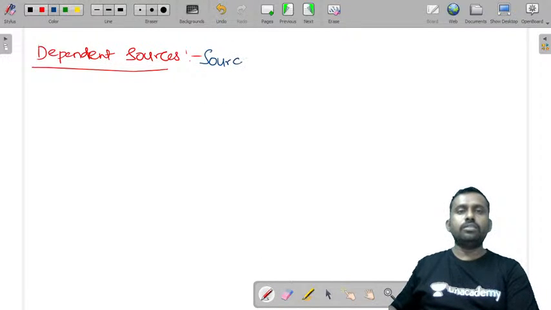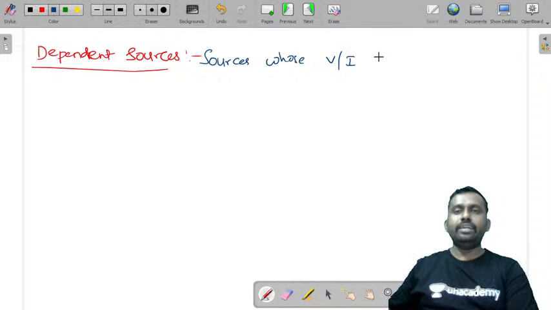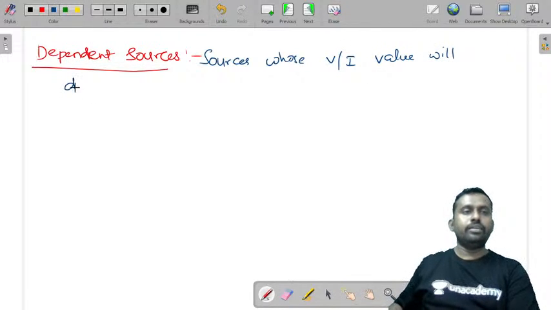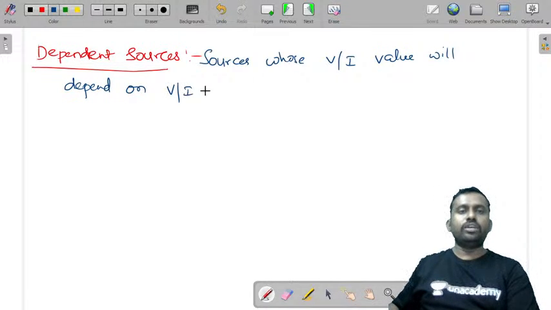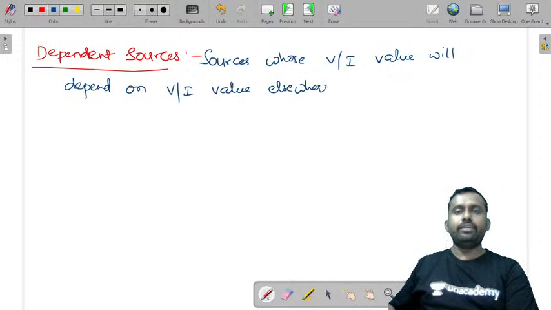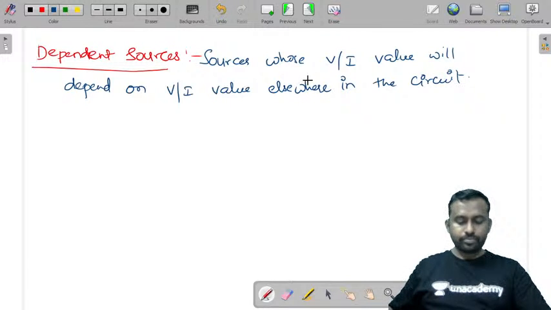Sources whose voltage or current value will depend on voltage or current value elsewhere in the circuit. So this is the dependent source definition.